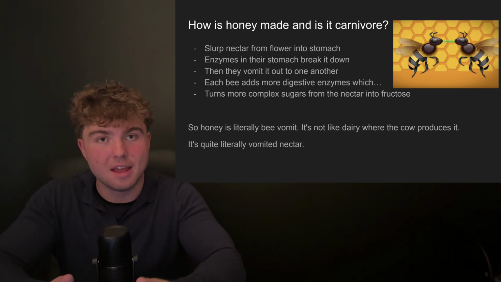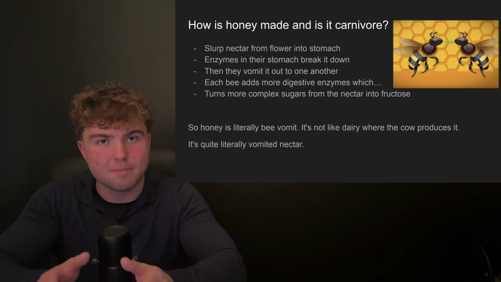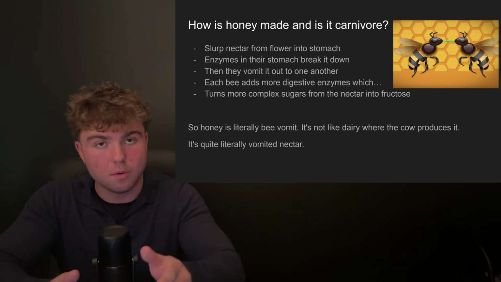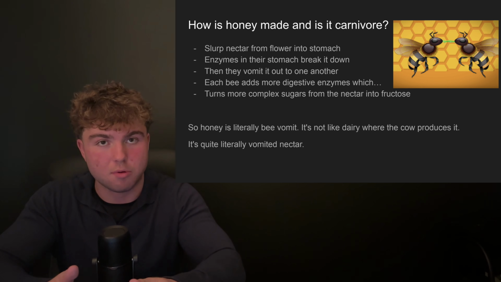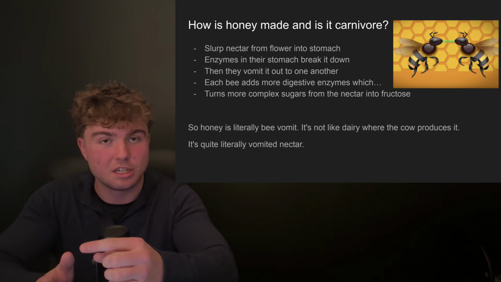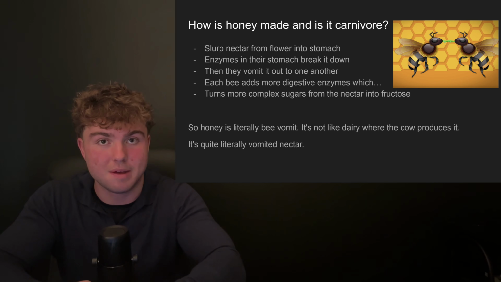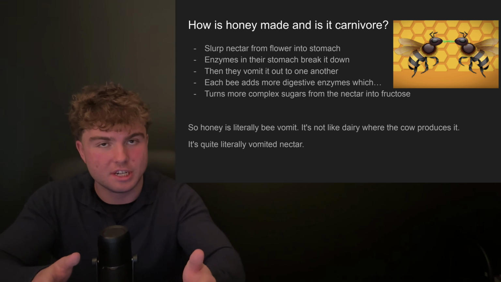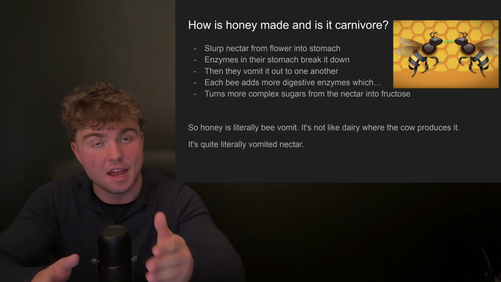How is honey made and is it carnivore? The first step to making honey is bees will land on flowers and gather the nectar. From there, it'll go into their stomachs where their enzymes will start to break down the nectar. They then vomit it back up and begin a process where they go around essentially vomiting this nectar into one another's mouths. Now, the reason for this is that each bee basically has its turn at adding more digestive enzymes to break down the nectar and turn it into honey.